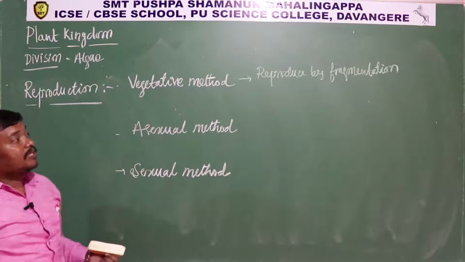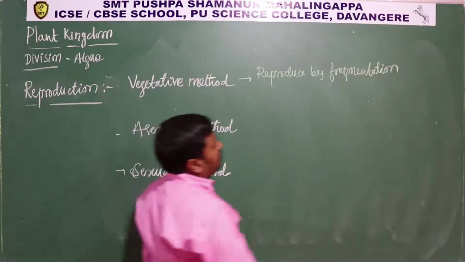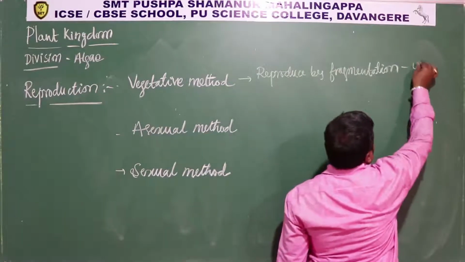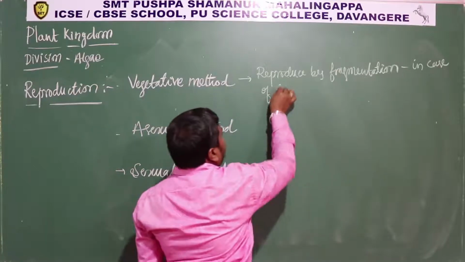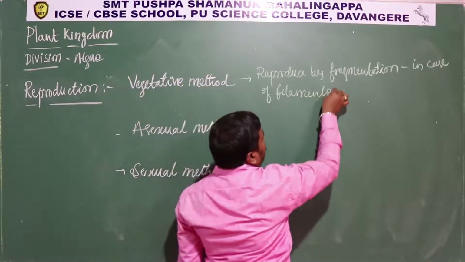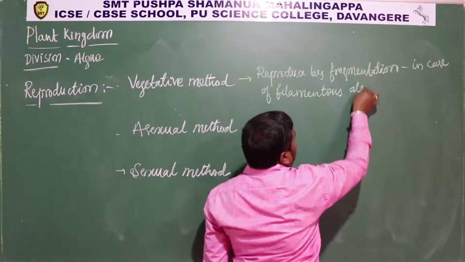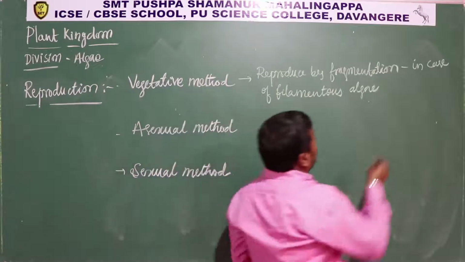Each piece can grow into an individual filament again. So reproduction by fragmentation, in the case of filamentous algae like Spirogyra, which I mentioned as an example.